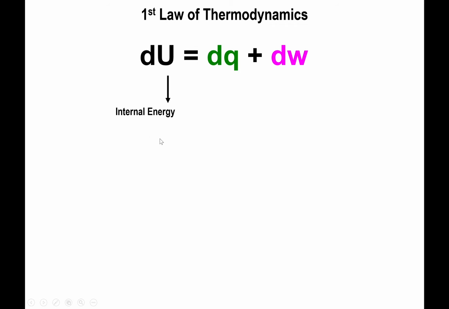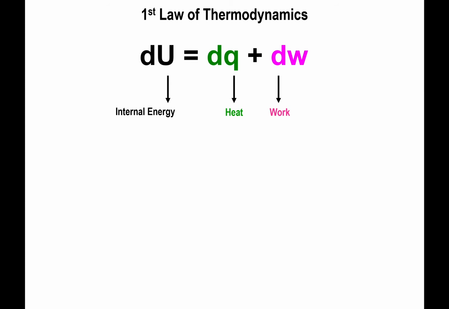Whatever internal energy your system has can come in the form of heat, dQ, or in the form of work, dW. And the idea right here is that at a given temperature, you're going to have a constant amount of internal energy associated with your reaction or your substance.